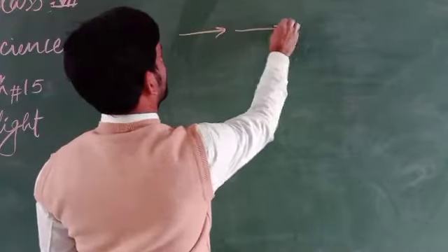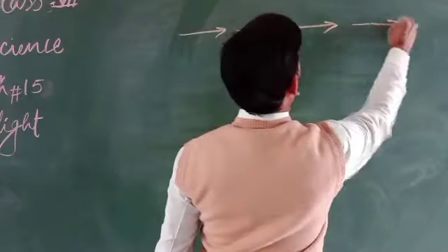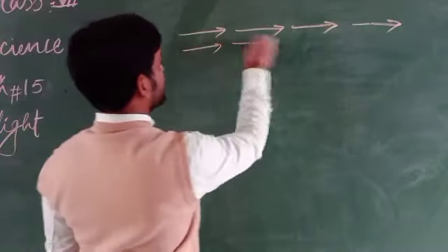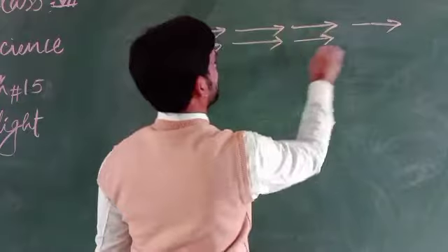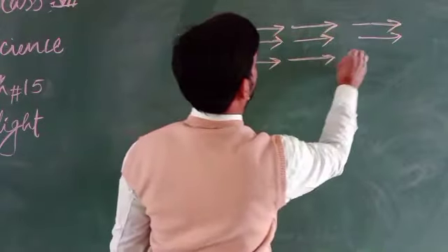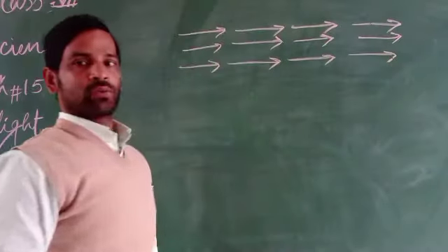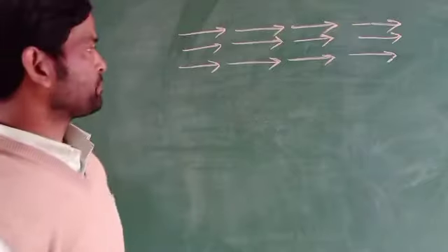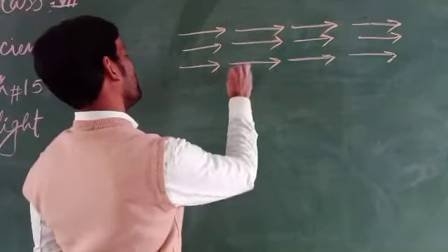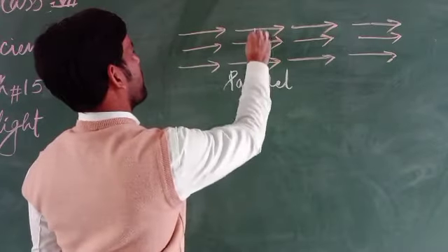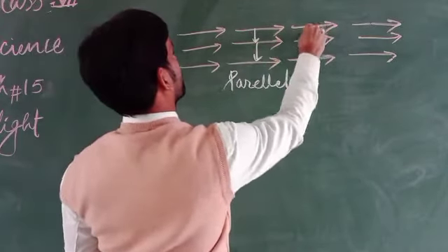When light travels in a straight line in a group or in bunches, it always travels in a straight line, so they are parallel to each other.